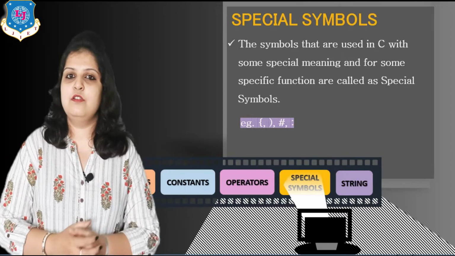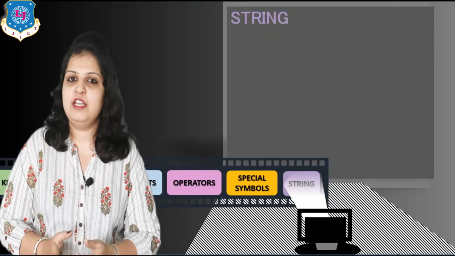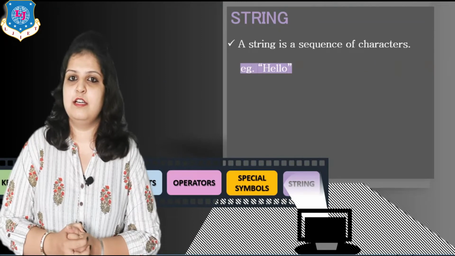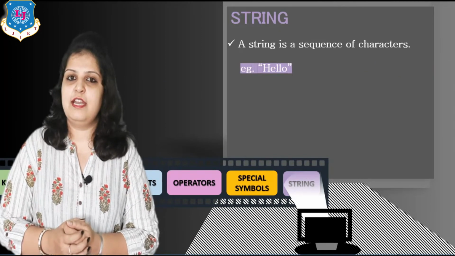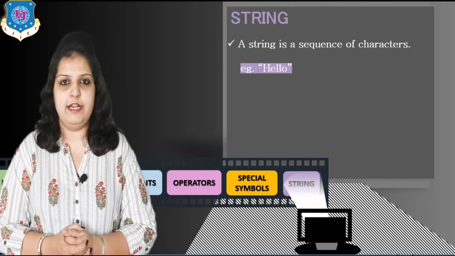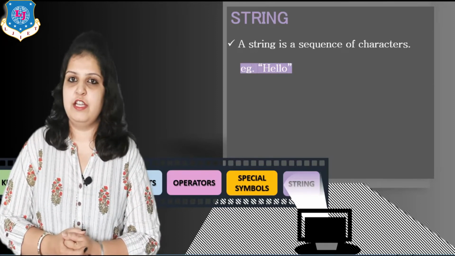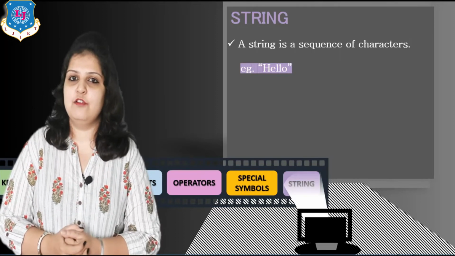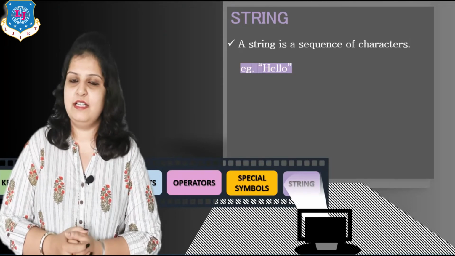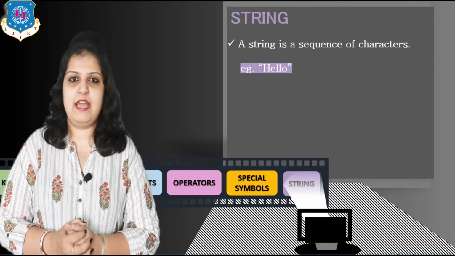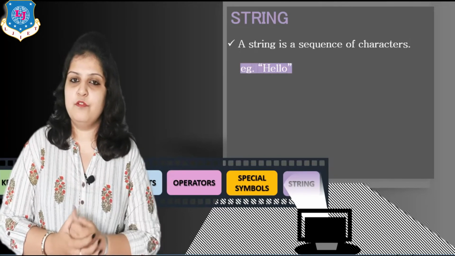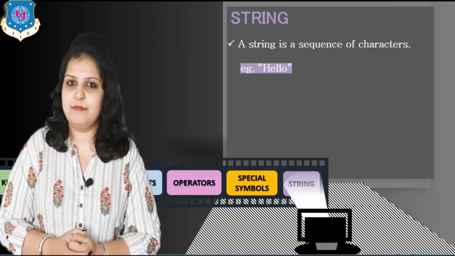And our last token is string. String is nothing but, as I discussed in constants, a character constant, a sequence of characters that is treated as a single data item. It is called a string, and here the example hello is a type of string. Hope guys you understand all the tokens very well. In the exam you have to write 6 different types of tokens with appropriate examples.